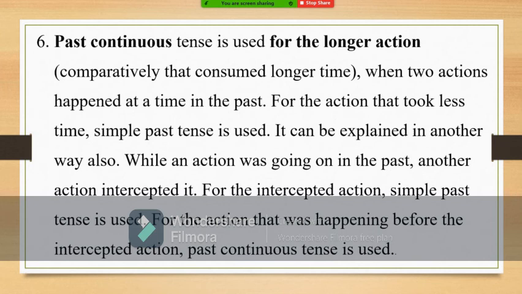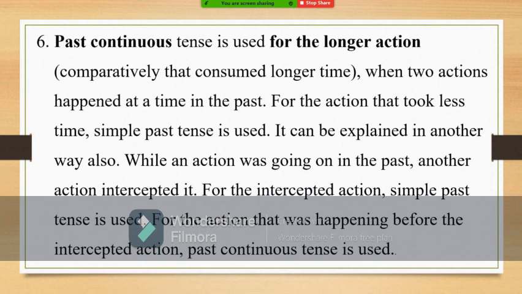It can also be explained in another way. While an action was going on in the past, another action intercepted it. One action was already going on in the past time, and another action happened or intercepted the previous action. For the intercepted action, simple past tense is used. For the action that was happening earlier, before the intercepted action, past continuous tense is used. In both ways, we can say both are correct.